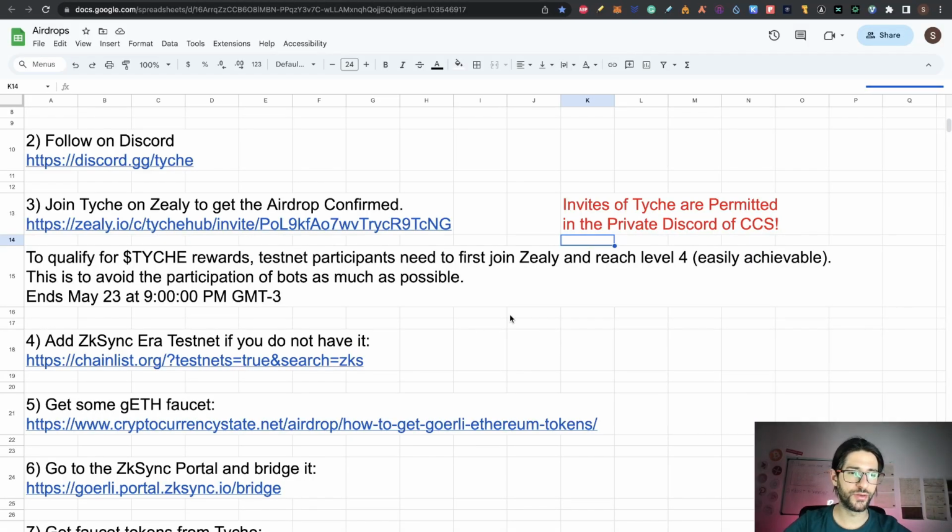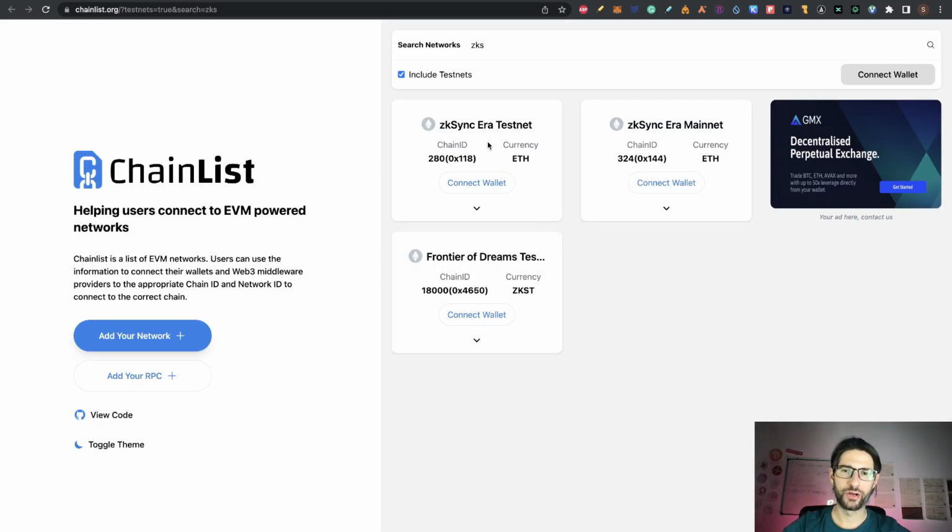Now step 4 is that you need to add the zkSync Era testnet if you don't have it. So go to Chainlist here, and here you have your zkSync Era testnet. If you're using MetaMask, just click to connect your wallet. It's going to pop up the information, so you just connect there.